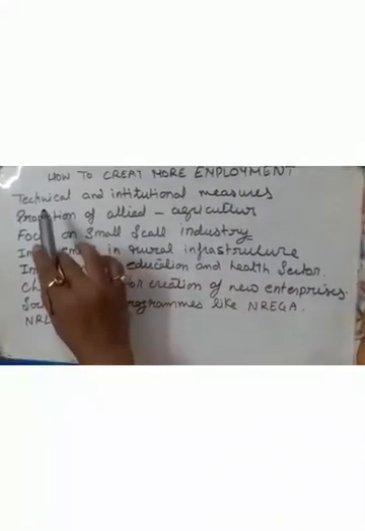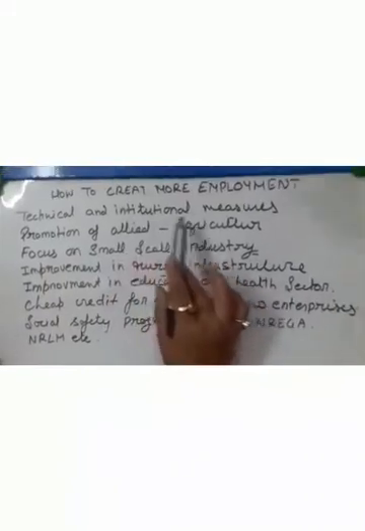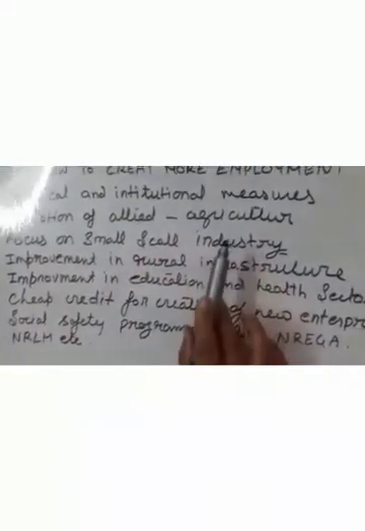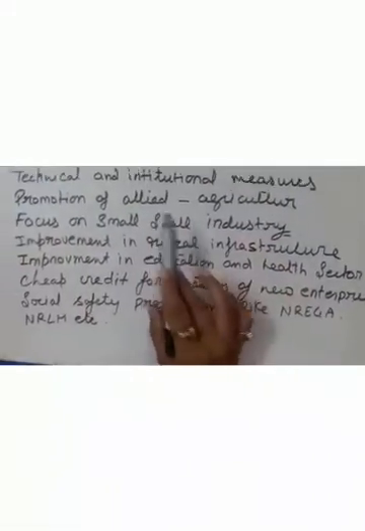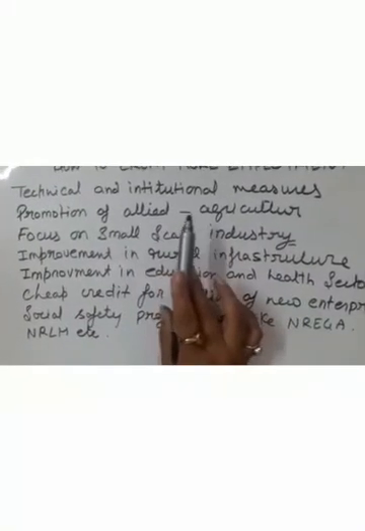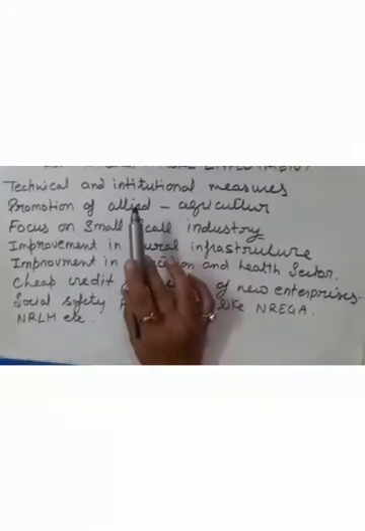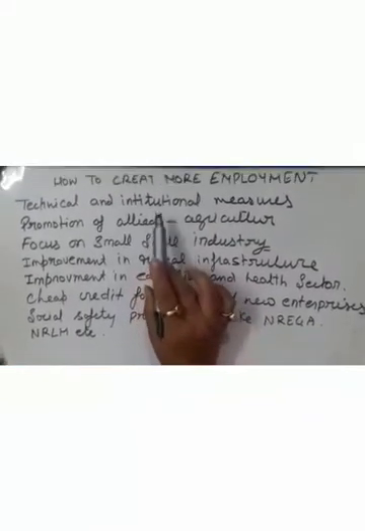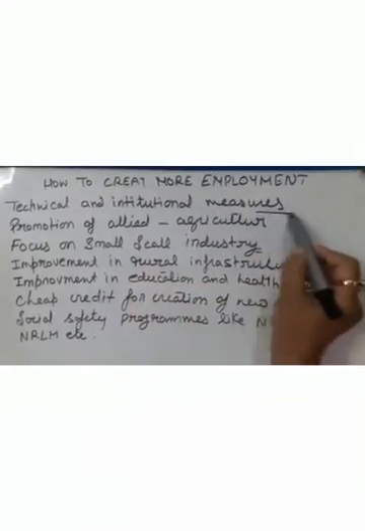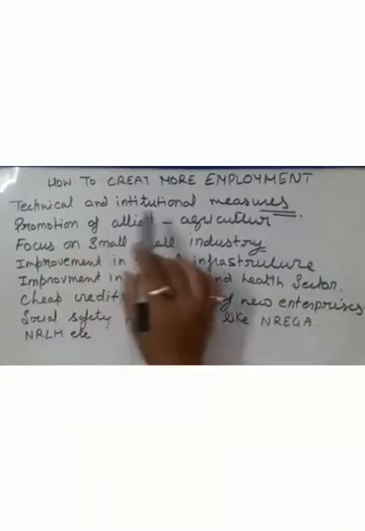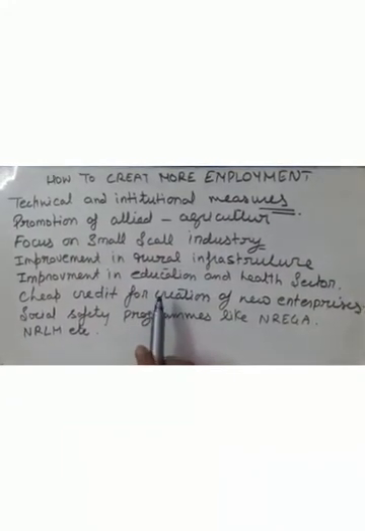For example, we can take the technical and institutional measures that are taken by the government. Technical facilities like irrigation, availability of hybrid seeds, and awareness about modern techniques of agriculture would increase the productivity of arable land. So we have to work on technical and institutional measures.